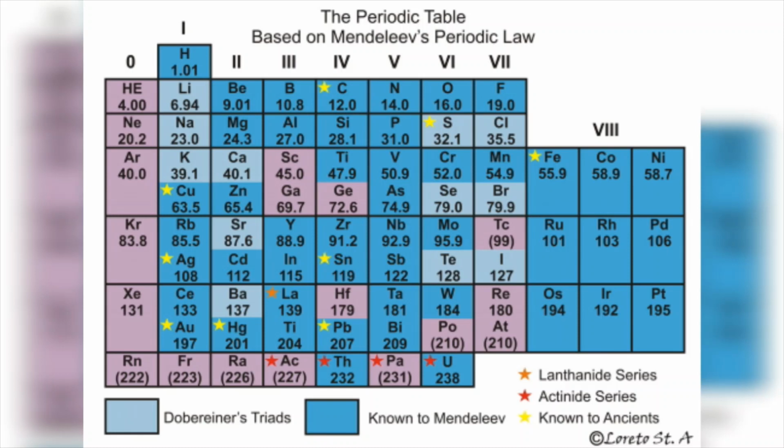Not only this, but their properties were also predicted. Later on, these elements were discovered and named scandium, gallium, and germanium respectively. The properties of these elements matched well with those predicted by Mendeleev. You can see scandium and gallium below aluminum in the third group, and beside that germanium in the fourth group.